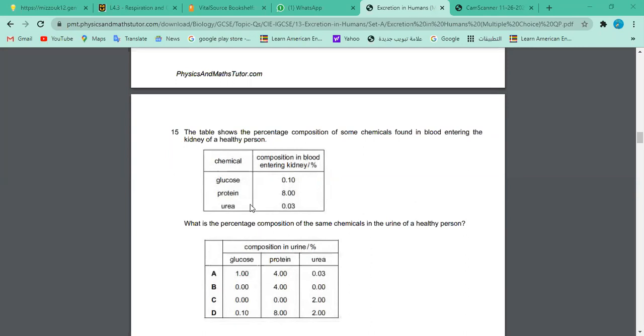But what I would say is to compare these two tables. This is the blood brought to the kidney, and this is the filtrate. I mean, this is the composition of urine, and this is the composition in blood. First of all, think that glucose and protein should not come in the urine. They may change it. We can make 10 questions like that, just changing the composition, and they would like to confuse you in different ways. That's why in board exams, examiners use different strategies.